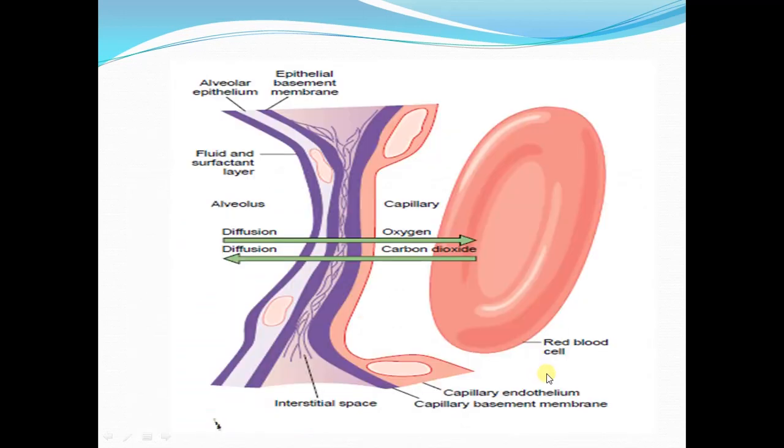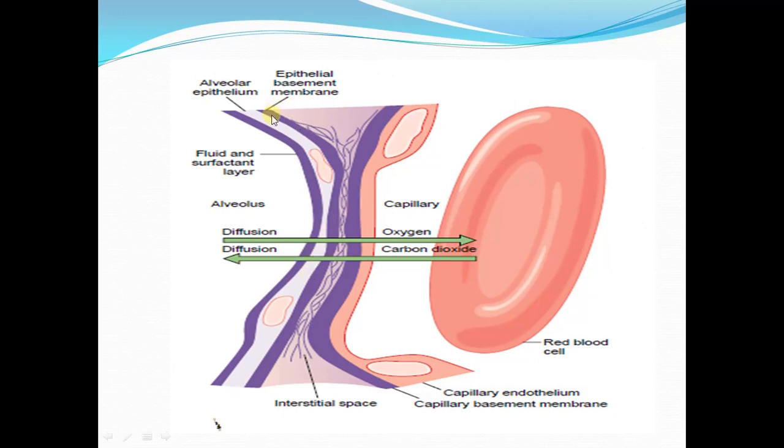Now this is the enlarged view of the structure of the respiratory membrane. This is the side of the alveolus containing air, and this is the capillary containing the blood. First layer is of the fluid lining the alveolus, and it contains the surfactant. Second is alveolar epithelium, which you can very clearly see in this diagram.